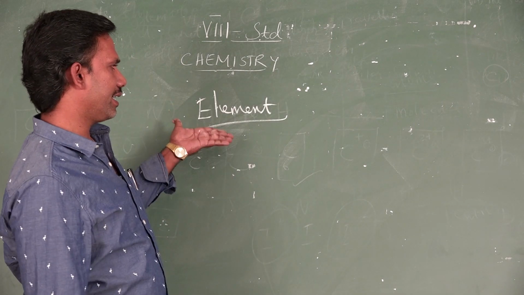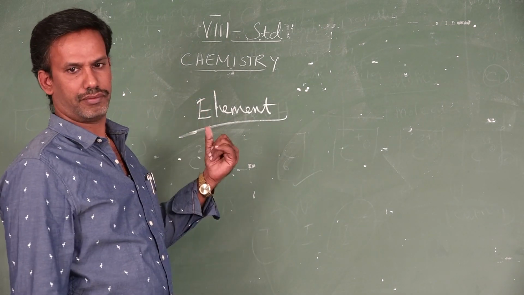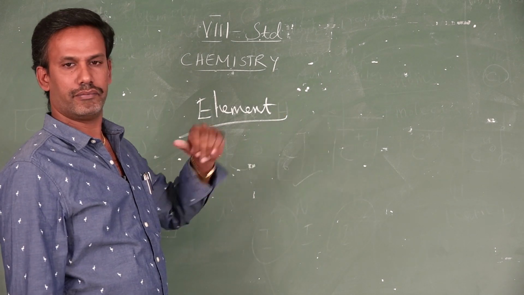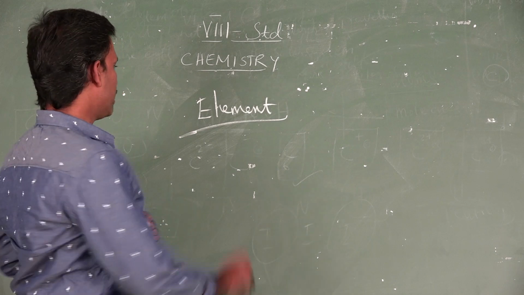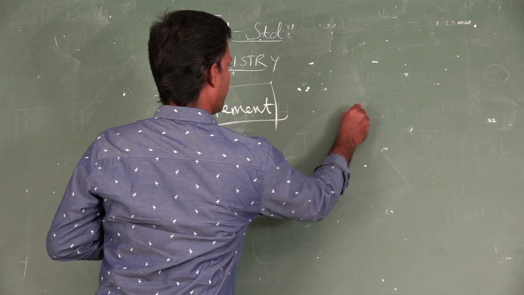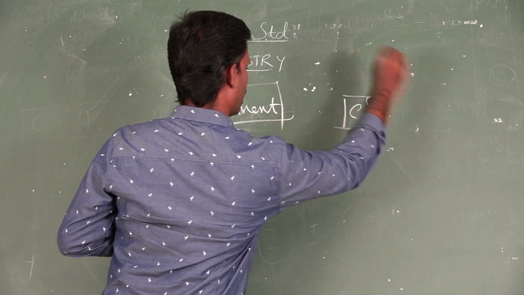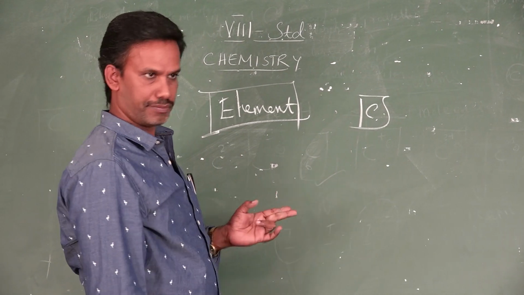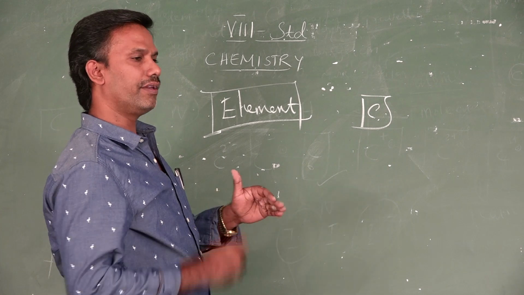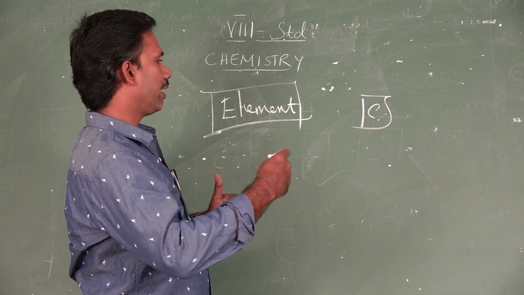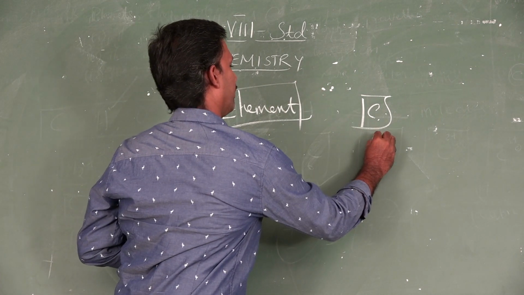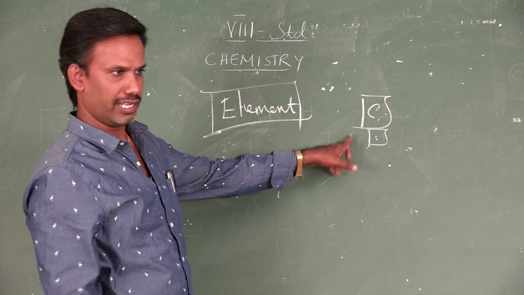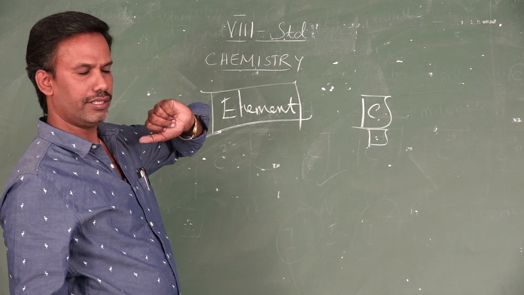Element is nothing but the purest part of that substance which cannot be broken further. For example, the same explanation which I gave earlier, charcoal. Charcoal is a substance. Charcoal is made up of carbon atoms. What is the element? When you break and go on breaking, finally you have a piece of charcoal that is called carbon. This is the element. Carbon is an element.